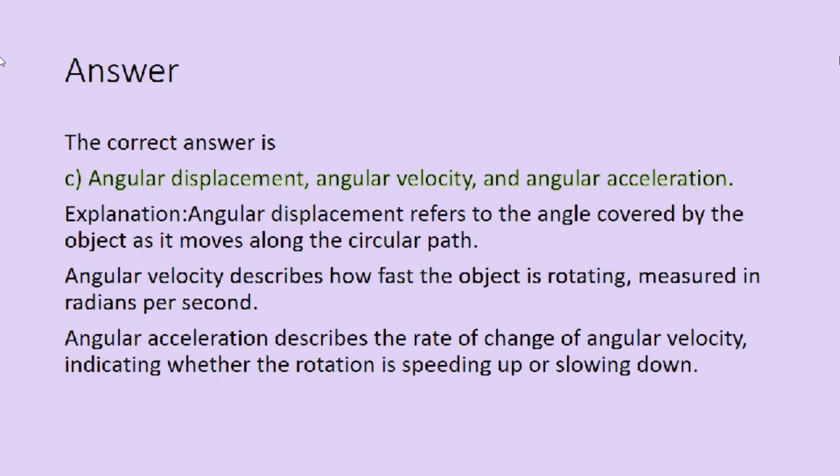Its explanation: angular displacement refers to the angle covered by the object as it moves along the circular path. Angular velocity describes how fast the object is rotating, measured in radians per second, and angular acceleration describes the rate of change of angular velocity, indicating whether the rotation is speeding up or slowing down.